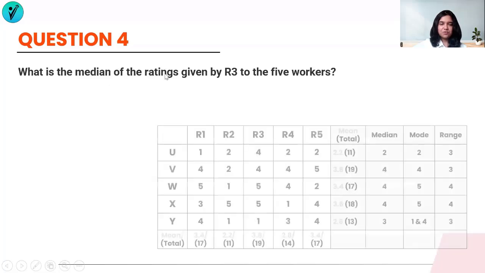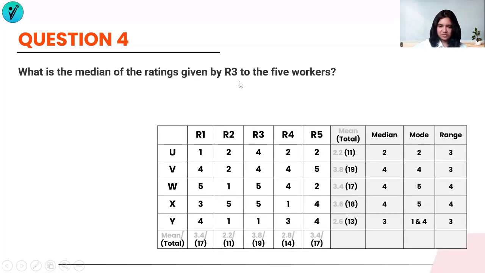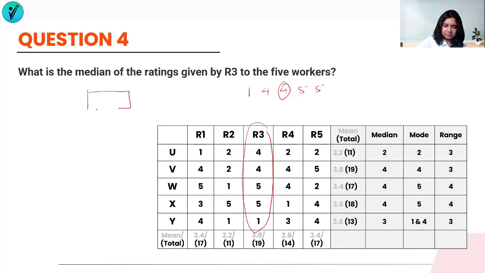What is the median of the ratings given by R3 to the 5 workers? R3 to the 5 workers, what is the median? The median is the middle value when you arrange all of these in ascending order. So for R3, your values are 1, 4, 4, 5, 5. And the median is the middle number. So my answer here will be 4.